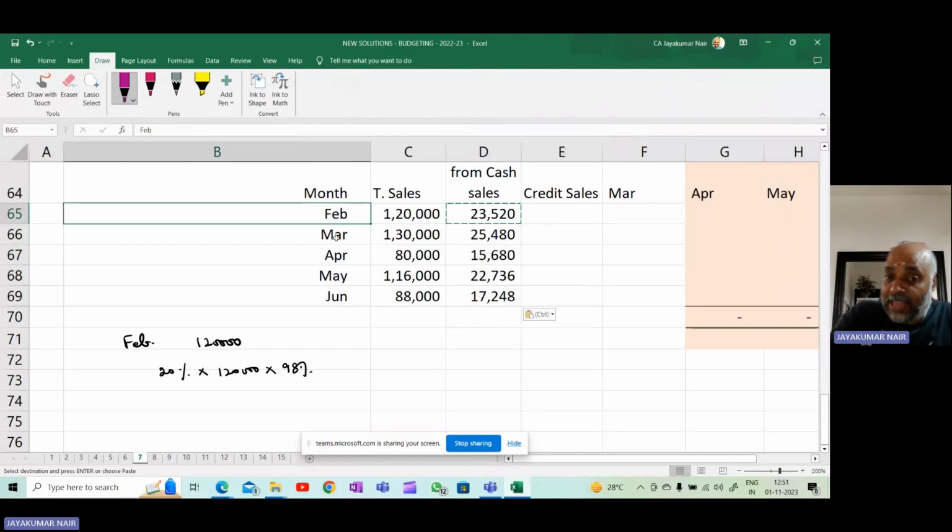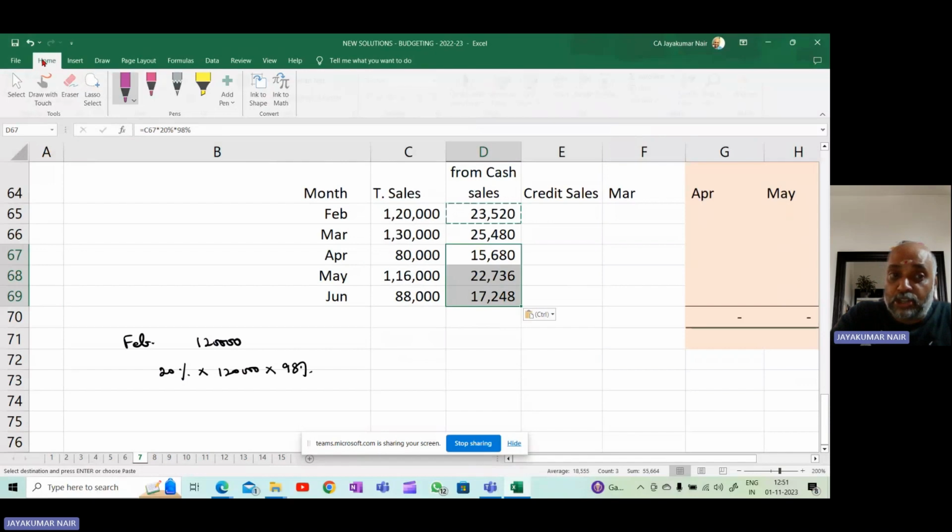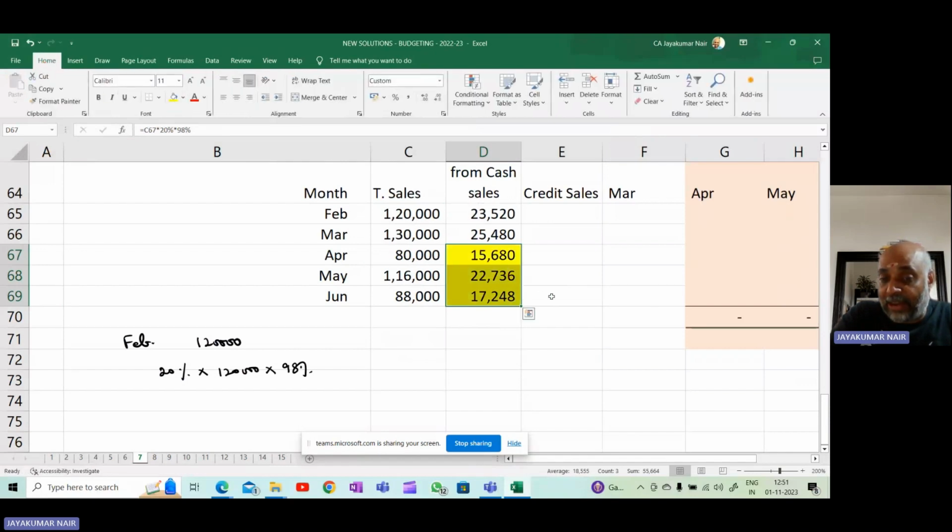So if you do this for all the others, you will get what is your cash collection for the month of February, March, April, May, June. And we are preparing the budgets for April, May, and June. So these figures are relevant for us. So April column, we will write this amount. May column, we will write this amount. And June column, we will write this amount.